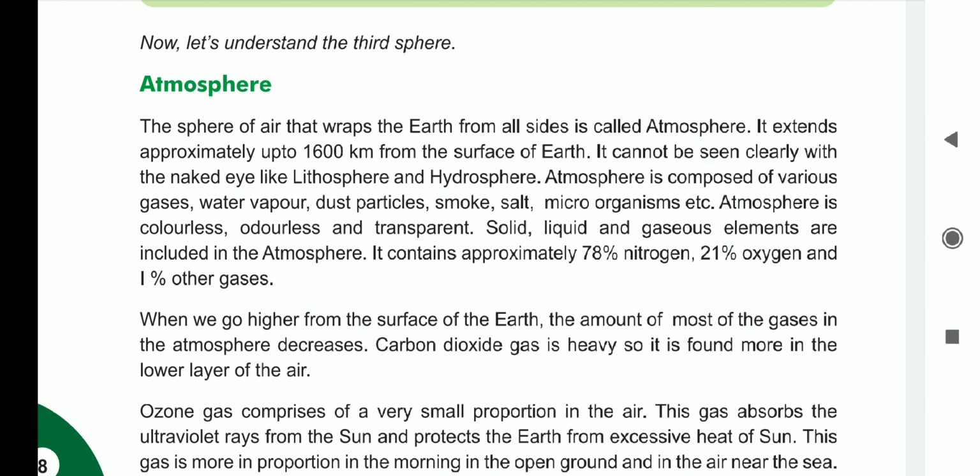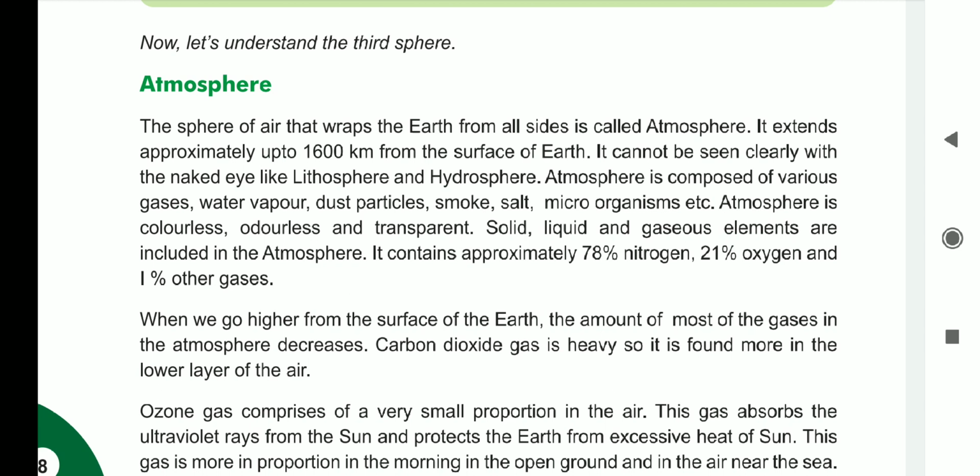Atmosphere is composed of various gases, water vapors, dust particles, smoke, salt, microorganisms, etc. Composed means existing in this gaseous belt. These things are also included in making our atmosphere. So many types of gases are available in this atmosphere, along with water vapors, dust particles, smoke, salt and microorganisms.